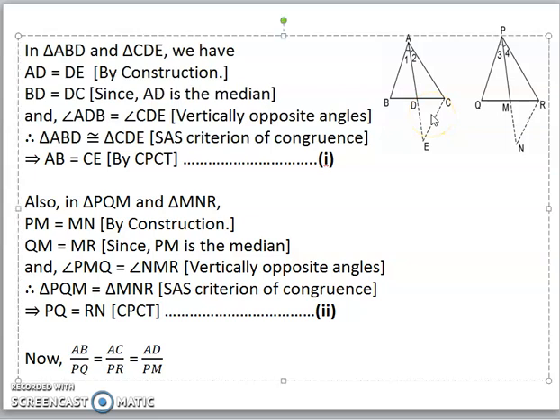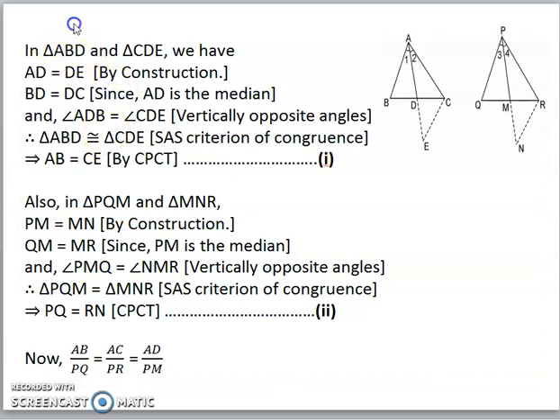Now in these two triangles, we have AD equal to DE by construction, BD equal to DC since AD is the median, and angle ADB and CDE, they are vertically opposite angles. So by SAS we can prove that these two triangles ABD and CDE are congruent. And by CPCT we can say AB is equal to CE. So this side AB is equal to CE.